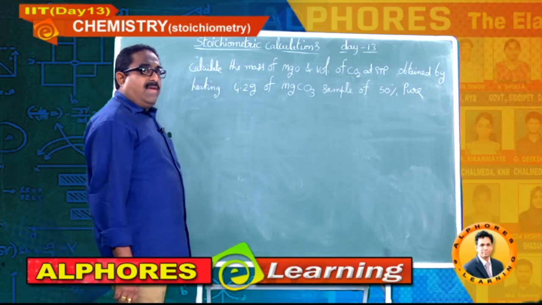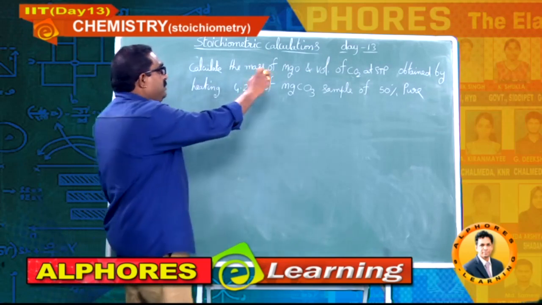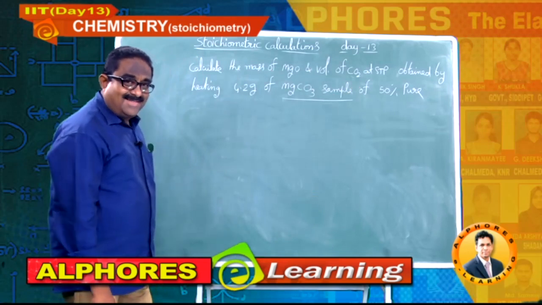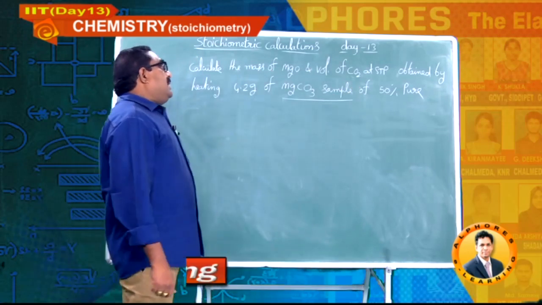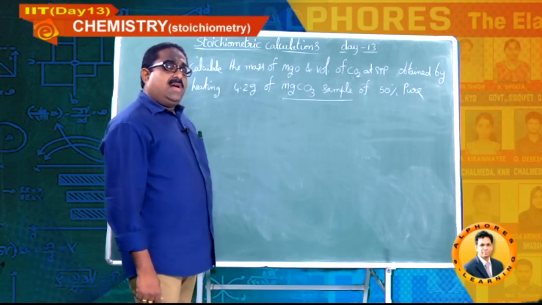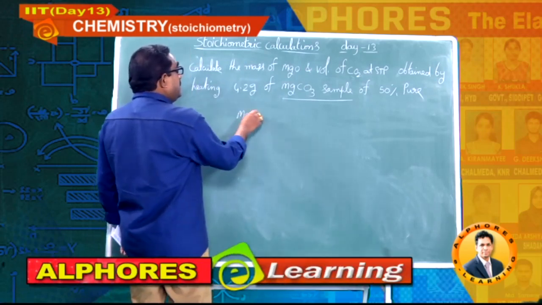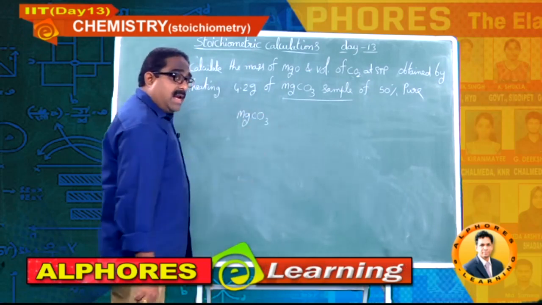This time he has given the percentage purity of the sample given to us. Okay, let me write down the decomposition reaction of magnesium carbonate, which is also called magnesite.